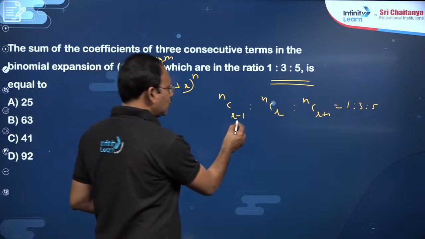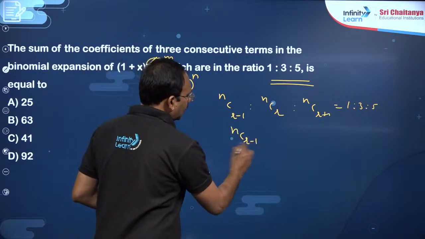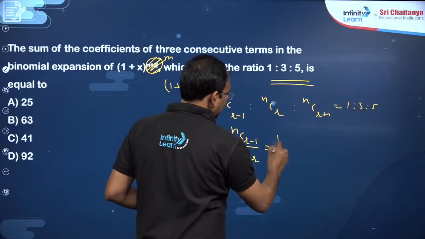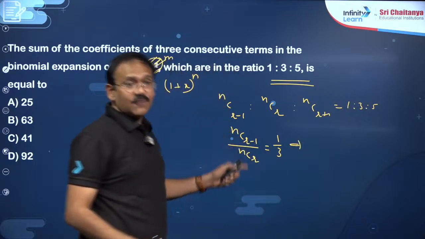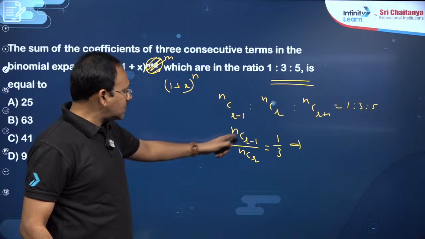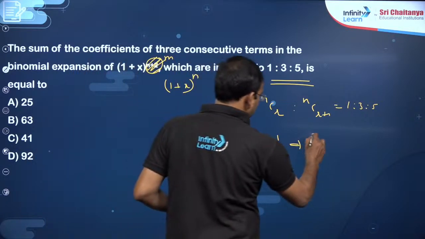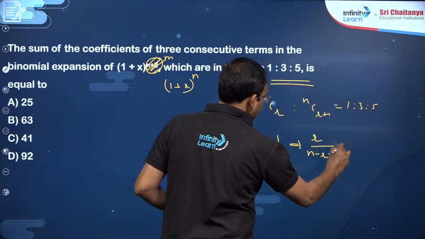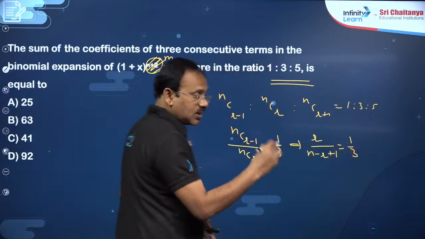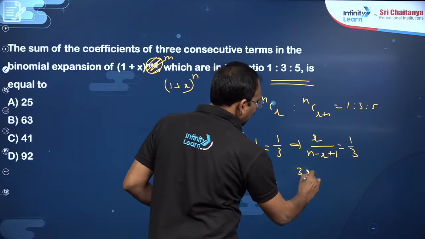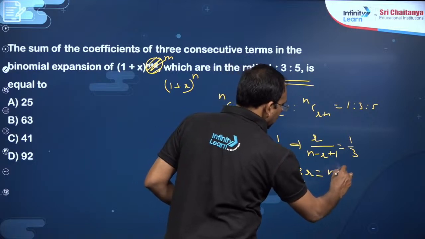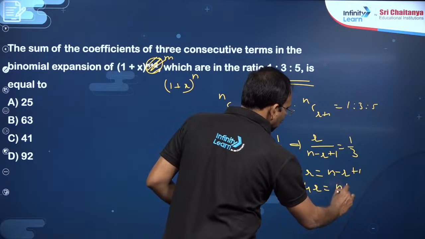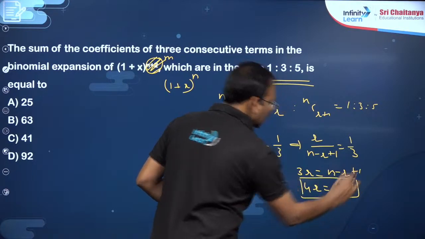So for n and r, you do one thing: nC(r minus 1) by nCr will give you 1/3. There is a formula I just told: n same, r one more in the denominator, so r by (n minus r plus 1) will be 1/3, which gives one linear equation in n and r. 3r is equal to n minus r plus 1, which gives 4r is equal to n plus 1, one equation.